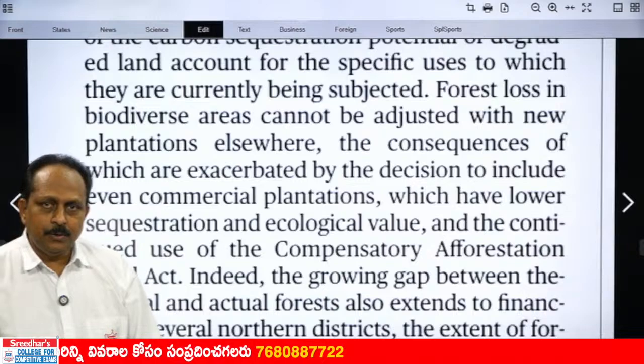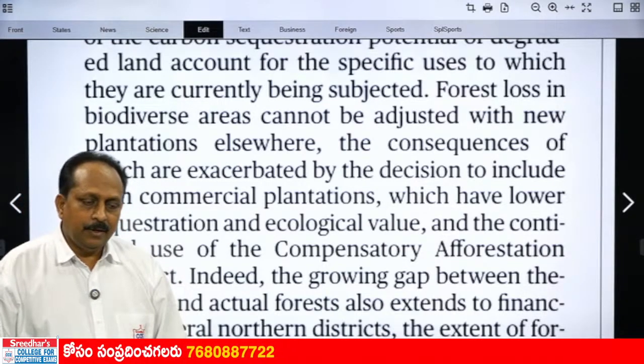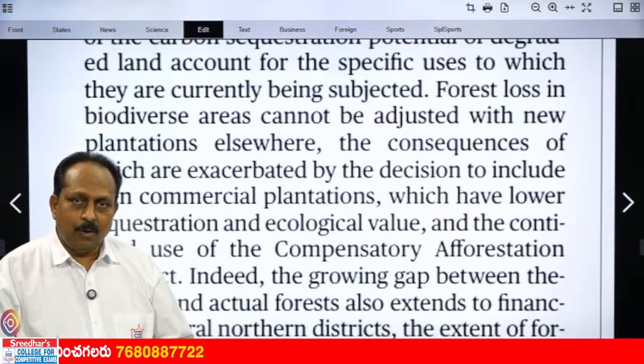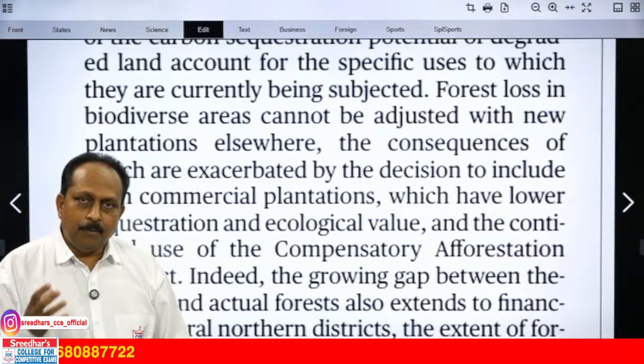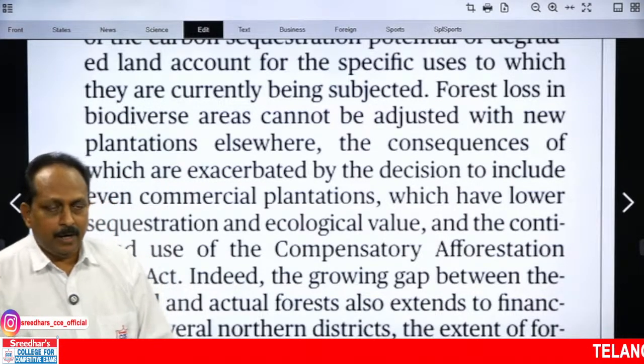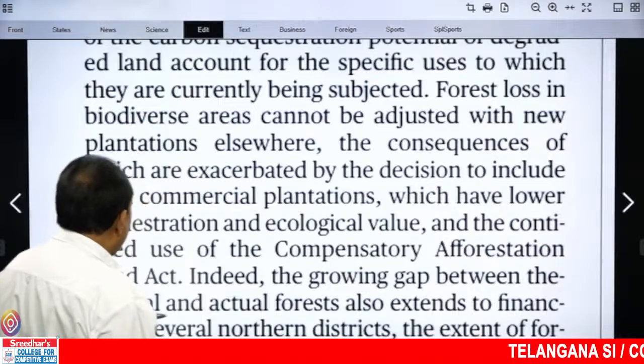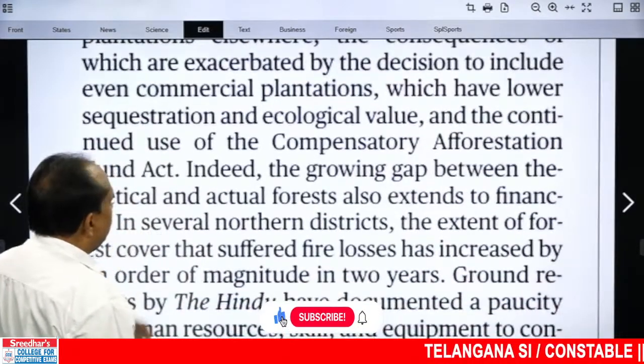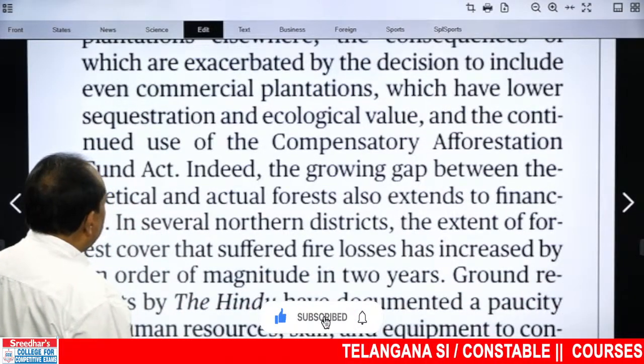Commercial plantations have no ecological value. You may count the number of plants or trees, but a forest has a different value altogether. Ecological value, biodiversity value. And the continued use of the Compensatory Afforestation Fund Act.